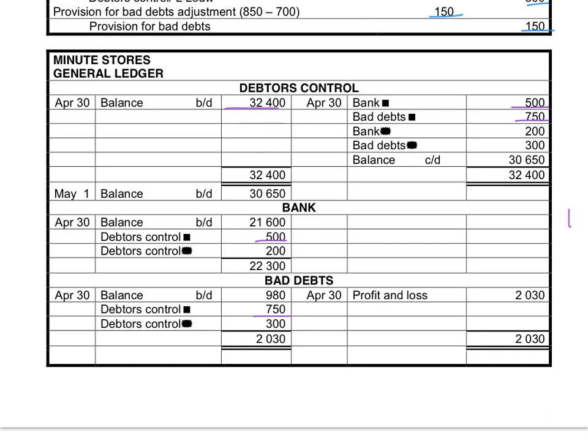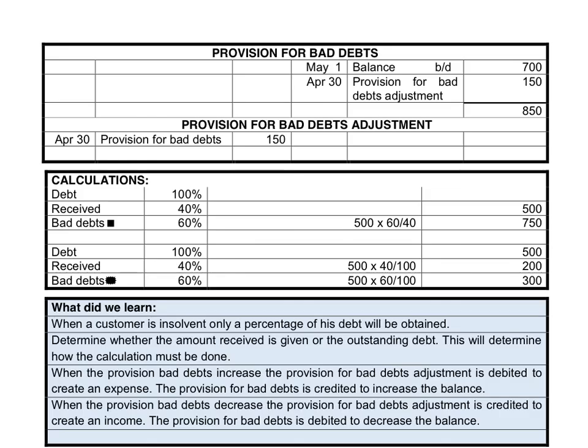For the money received, the debtors is decreased with 200, the bank is increased with 200. For the bad debts, the debtors reduced with 300, and the bad debts expense increases with 300. If we look at the provision for bad debts account, they gave us a balance of 700 that was created at the end of the previous year. This amount must be increased to 850.